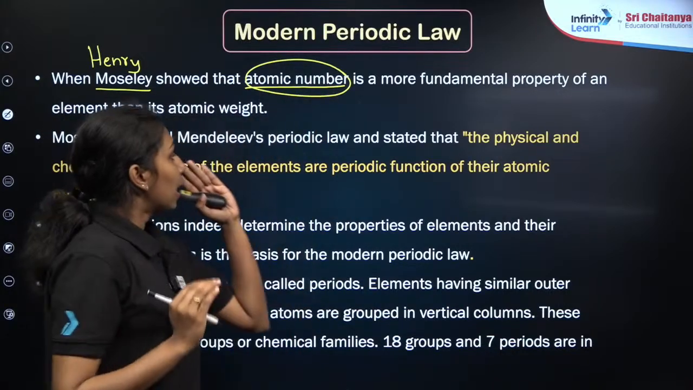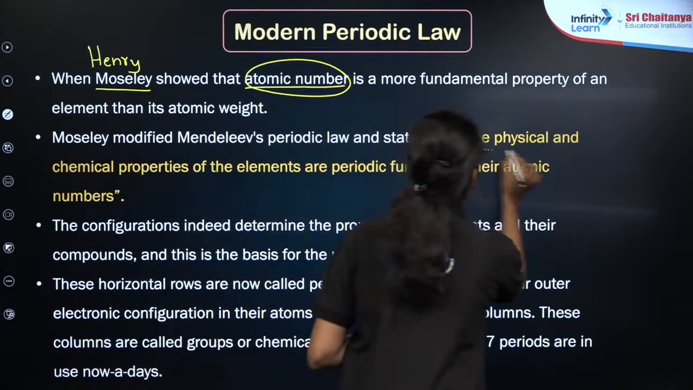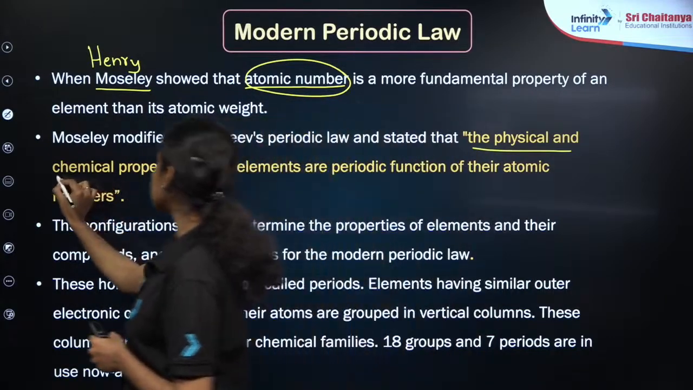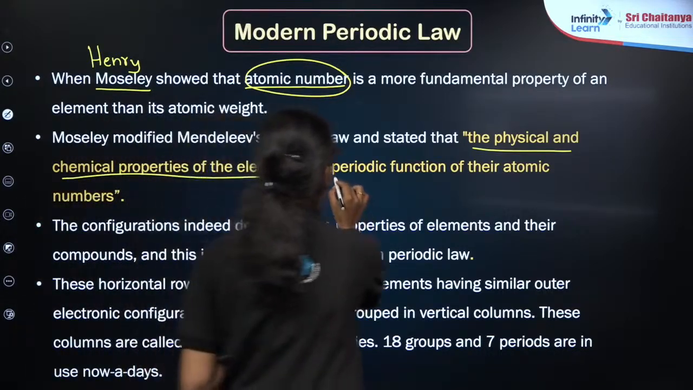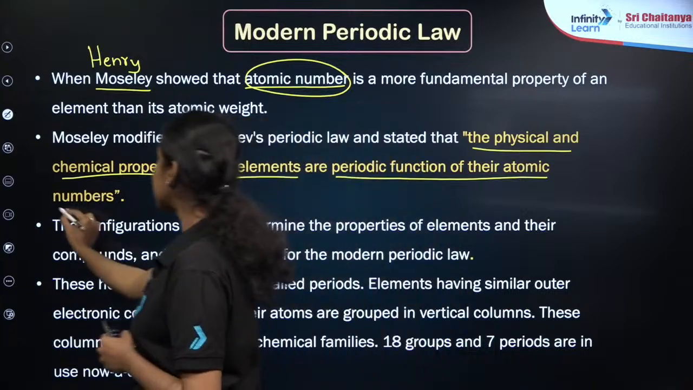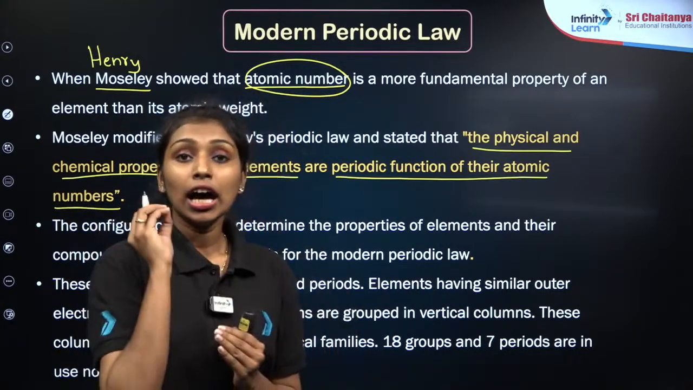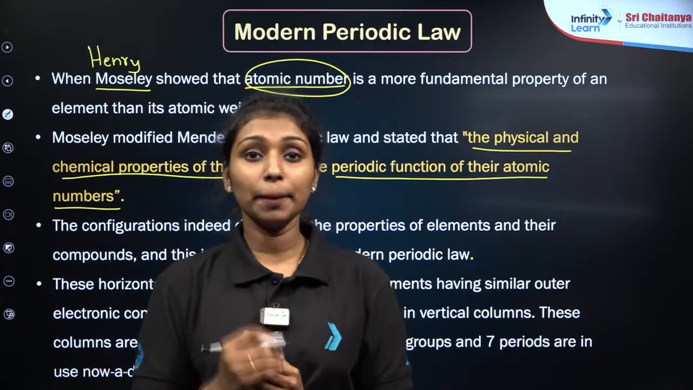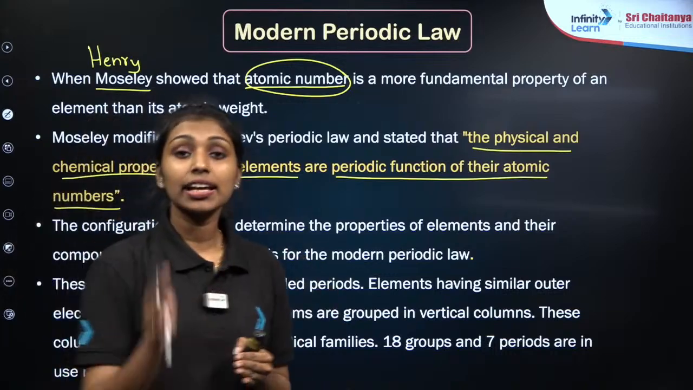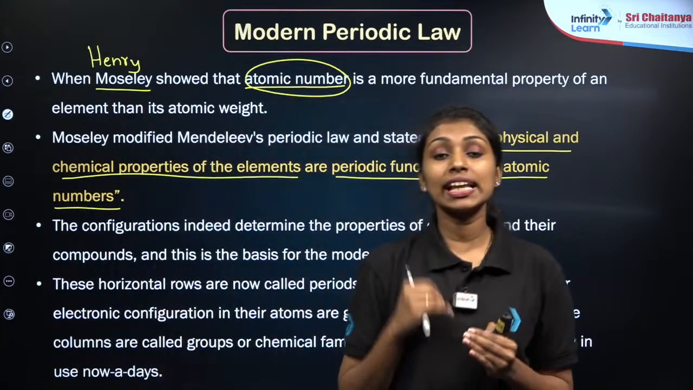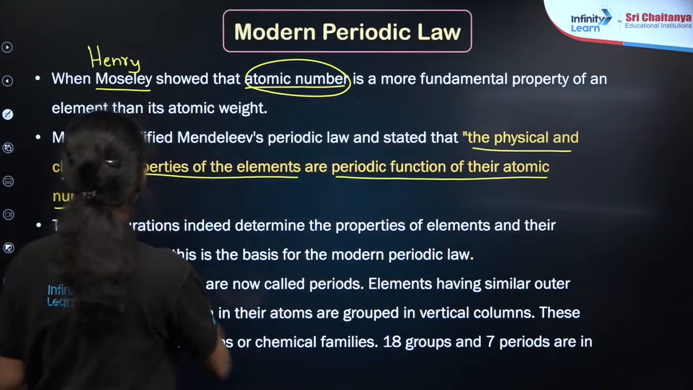That is, he stated the modern periodic law: the physical and chemical properties of the elements are periodic functions of their atomic numbers, which is against Mendeleev's periodic law, right? Mendeleev's periodic law stated that the physical and chemical properties of elements are periodic functions of their atomic weight. But when Moseley came, he said that it is not the atomic weight. All the physical and chemical properties are periodic functions of their atomic number only. Right?